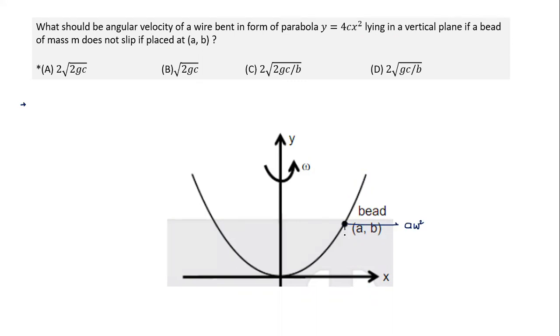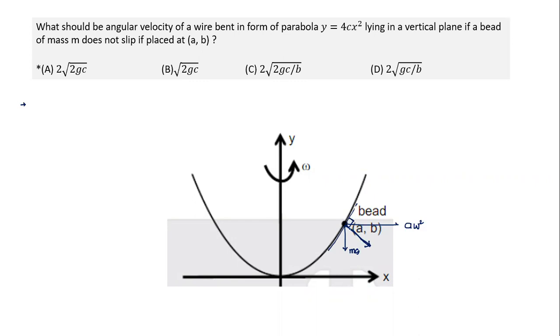The other, real force acting is mg. So what has to happen? There is a resultant force here. The resultant force must not have any component along the wire, so it must be perpendicular to the tangent drawn at this point, making 90 degrees with the tangent.